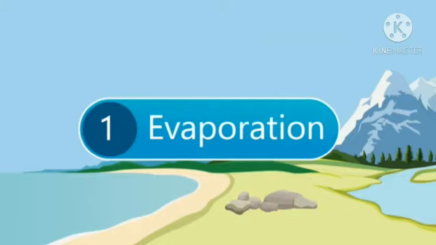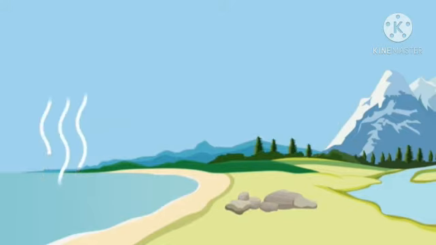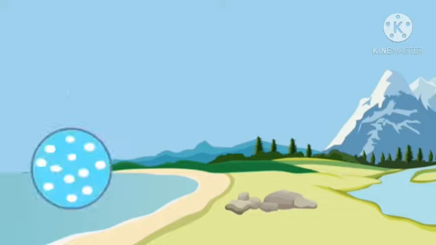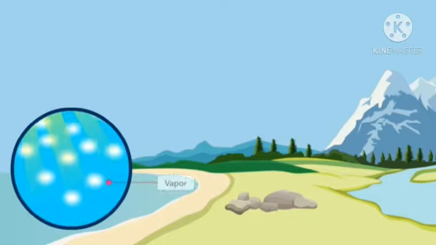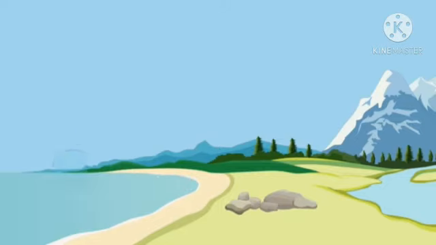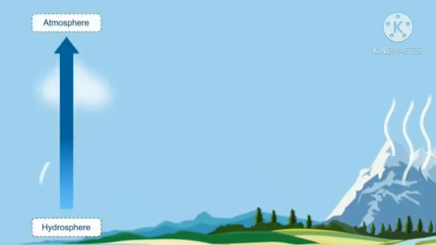Evaporation. So what is evaporation? Evaporation is a process where water from the liquid state converts into the gaseous state, right children? Here what happens is a gain of temperature. The liquid state of water is converted into the gaseous state, and it will be collected in cloud form in the atmosphere. So it moves from the hydrosphere to the atmosphere.